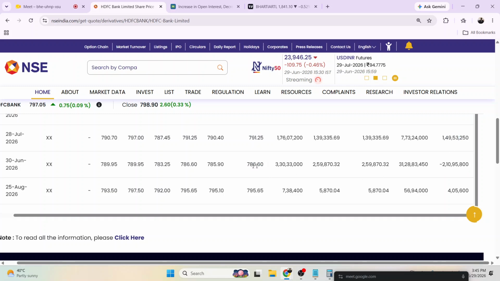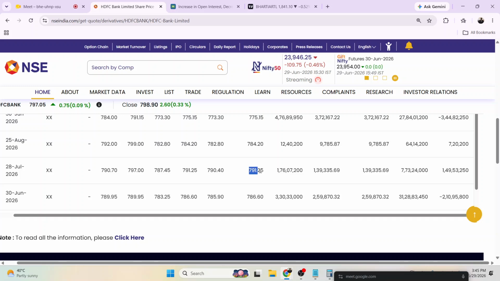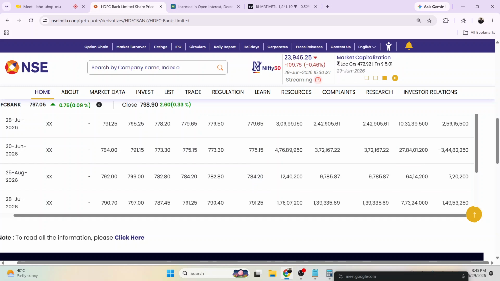Again, next day, what happened? So people here are long unwinding. Next day, long build up again. Next day, what happened? Increase in open interest and decrease in price. That is short covering. Okay. Next day, what happened? Short build up. That is short build up.